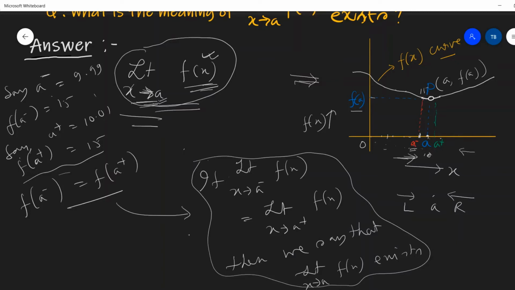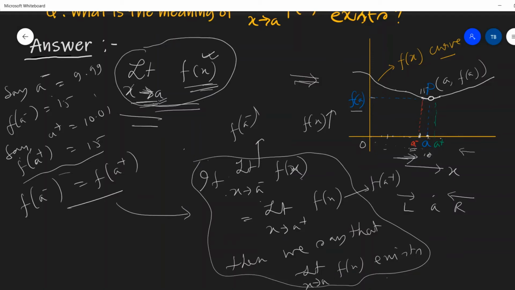And this is supporting here: limit x tends to A minus f(x) means f of A minus, and limit x tends to A plus f(x) means f of A plus. So in this particular example, we can see that both are equal. If it happens that both are equal, then we can say that limit x tends to A f(x) exists.